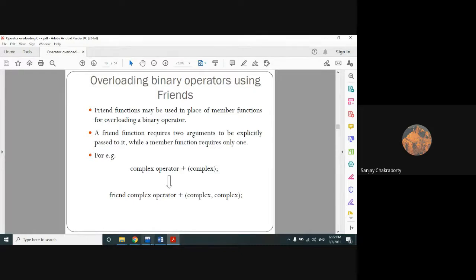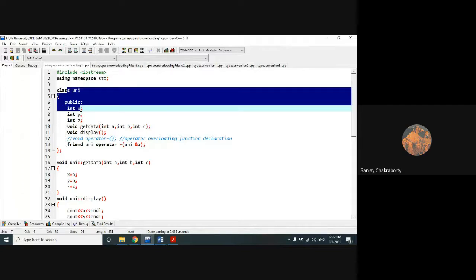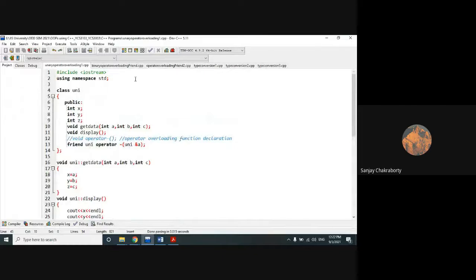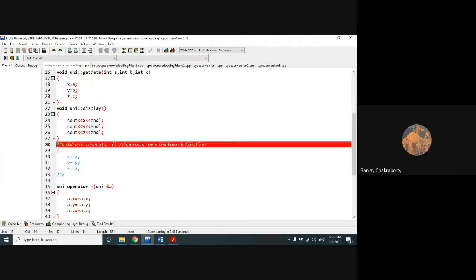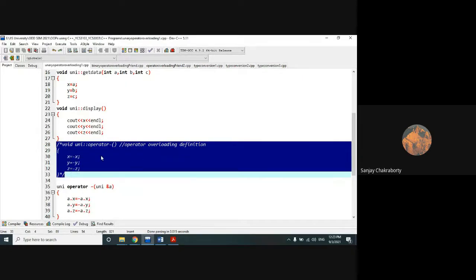So let's check out the program. The same program I showed you in the previous class. We have to do unary operator overloading. What is the unary operator we have used? Minus. Right. This is a normal member function which I have already executed in the previous class. This is the definition of the normal member function. I didn't remove it so that you can differentiate it from the friend function.